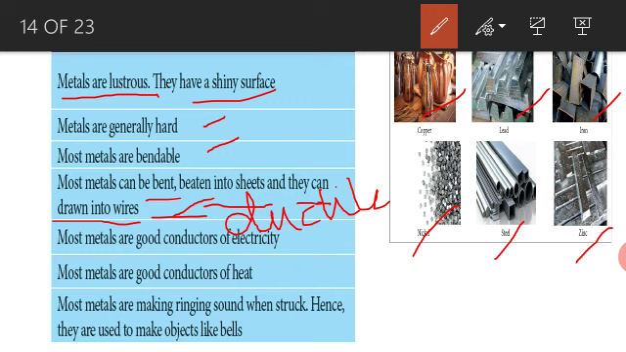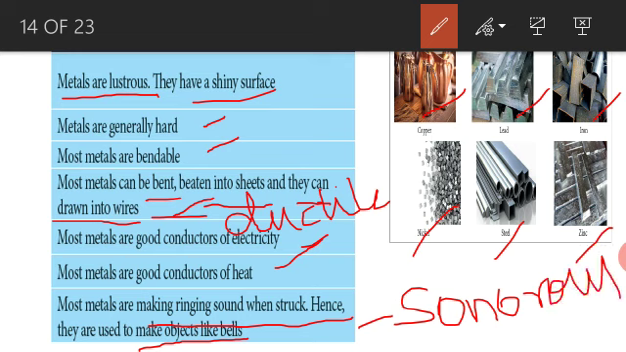Right. Next, most metals are good conductors of electricity. Copper easily conducts electricity, we know that. Next, most metals are good conductors of heat. All the metals conduct heat also. Most metals make a ringing sound when struck, hence they are used to make objects like bells. This is called sonorous.